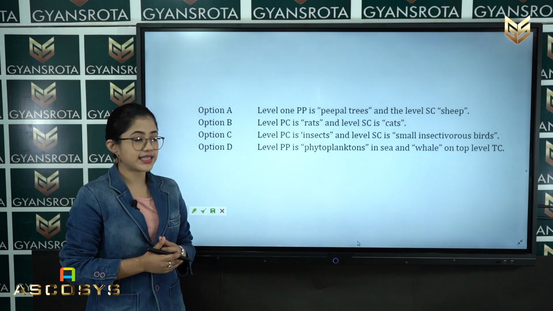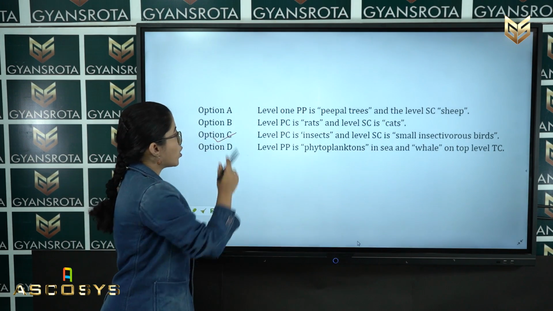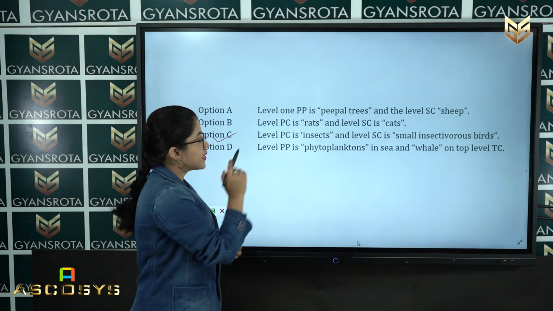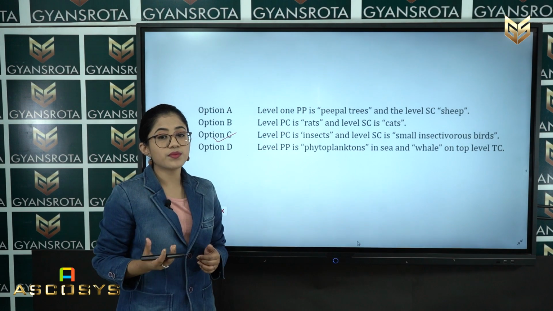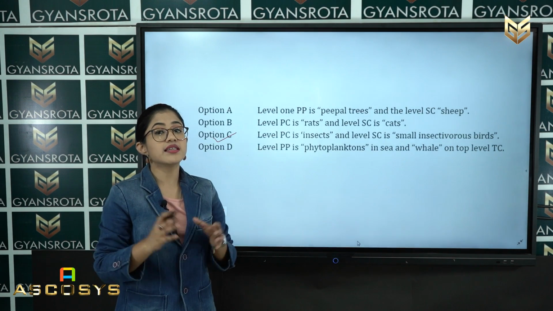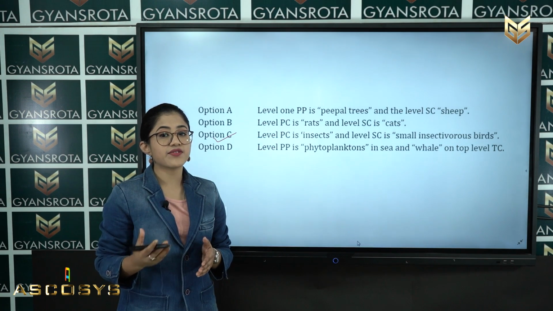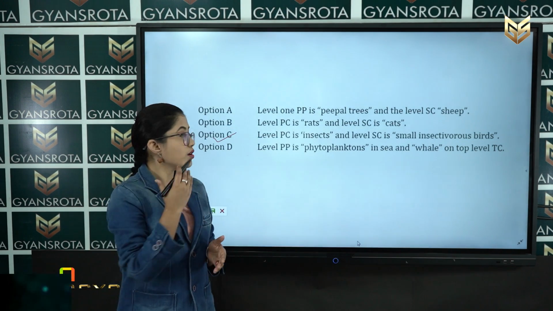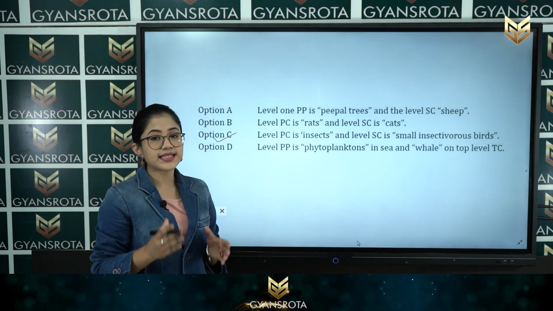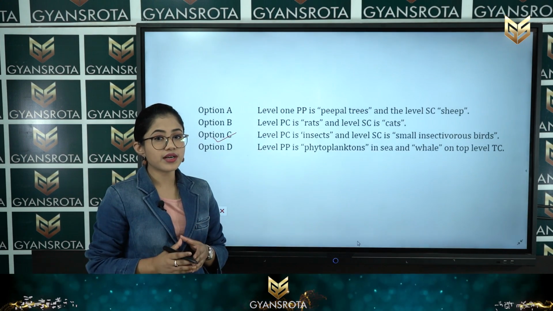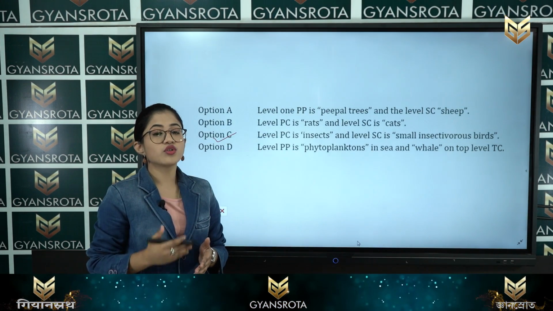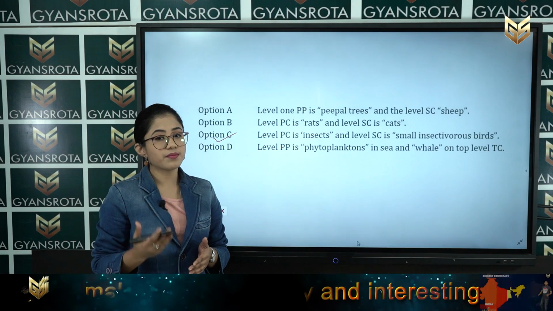The correct answer is option C, which states that level PC, meaning primary consumers, is insects, which are large in number, and level SC is small insectivorous birds. The primary consumers, that is insects, are large in number and serve as food to small insectivorous birds.